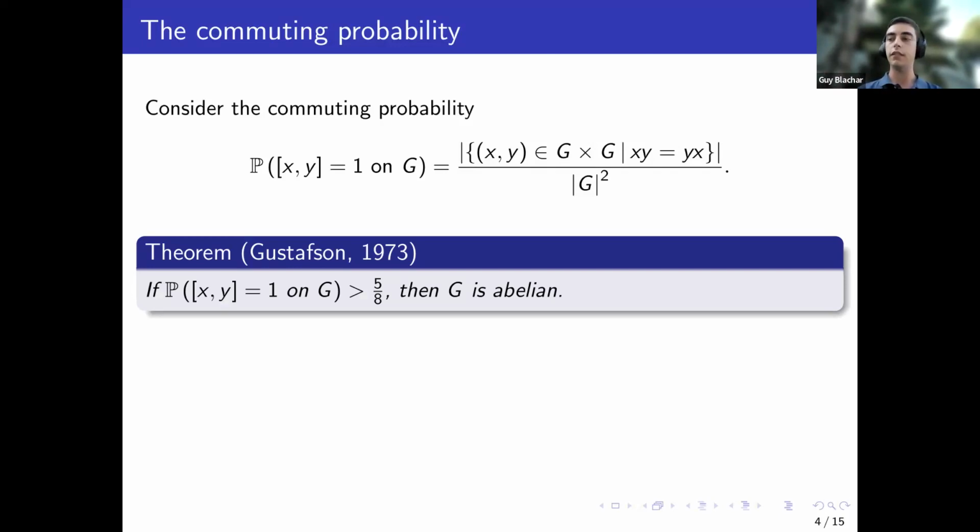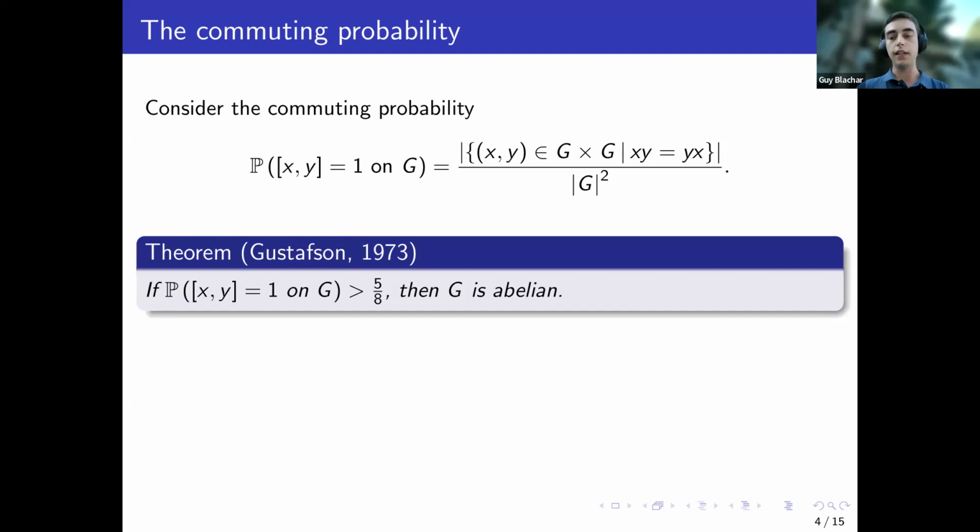There's also a characterization of when this happens. And that means that if we look at the set of all possible commuting probabilities of all finite groups, I think of it as a subset of the interval 0 to 1. Well, I can get 1 by taking abelian groups, and I can get 5/8 by the examples I said, but nothing in between. So there is some kind of gap in the set of probabilities of finite groups. So this answers the first question that we said.